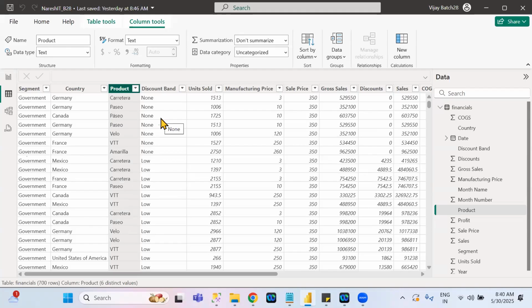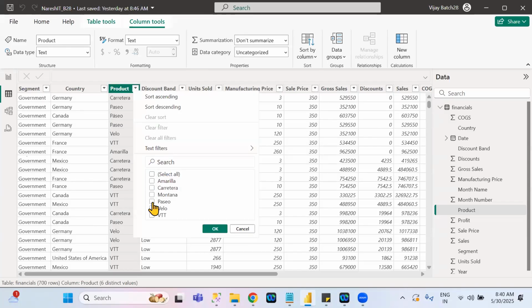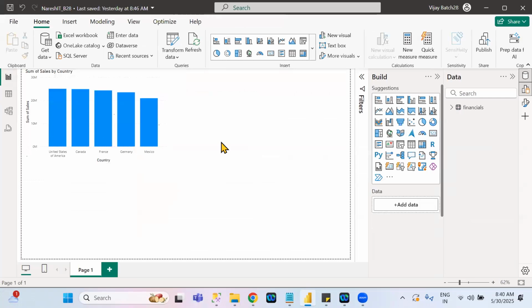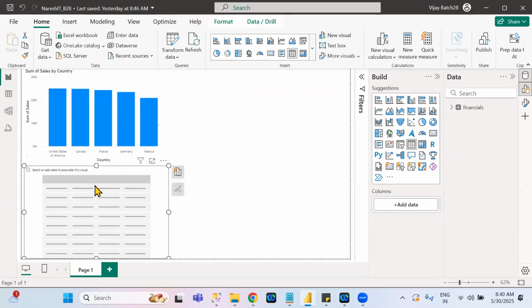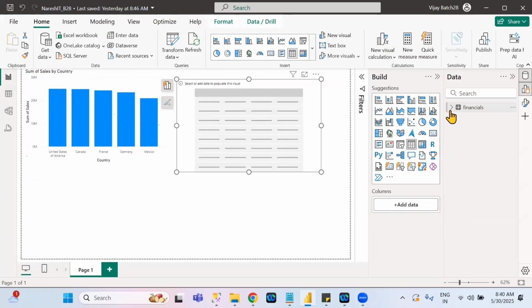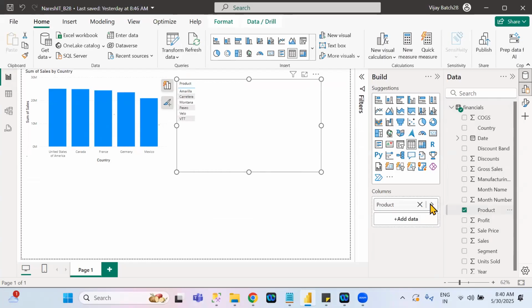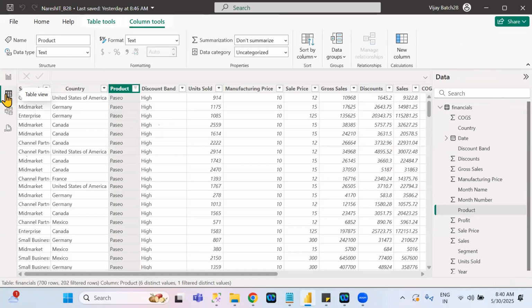And a very, very important point is that whatever filters you applied in this table view are not reflected in the visualization. Let's see the example. Suppose I'm filtering only PESIO here. Now I go to the report view tab. In the visualization, when you take the product column and drag and drop it here, do I see all the values or only PESIO related values? No. That means whatever filters you applied in table view are not reflected in the report view tab.